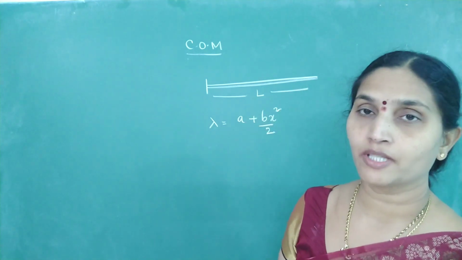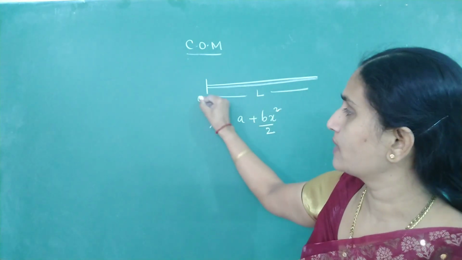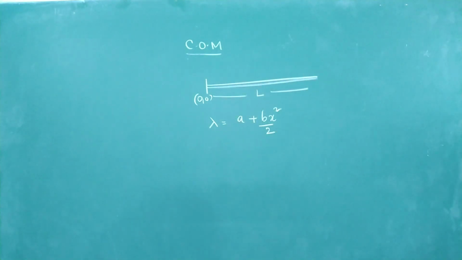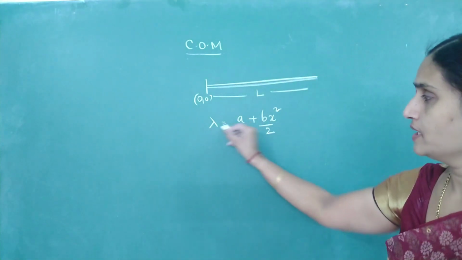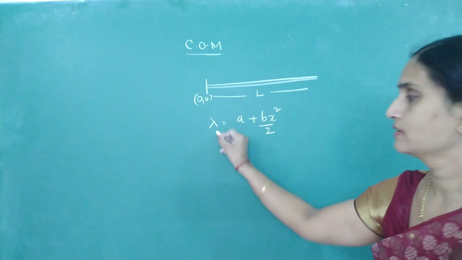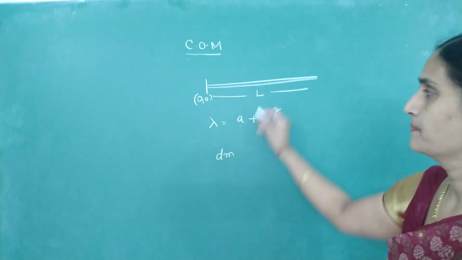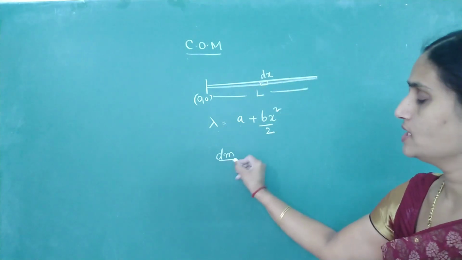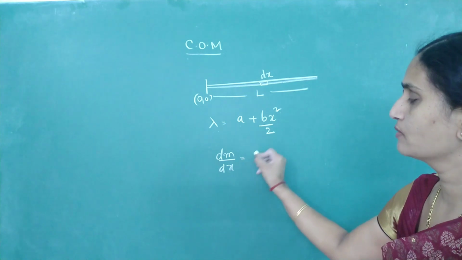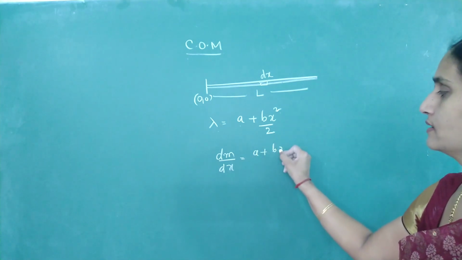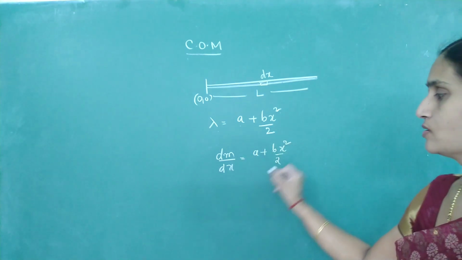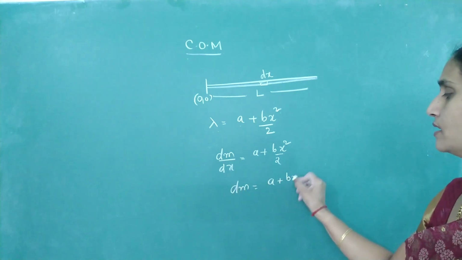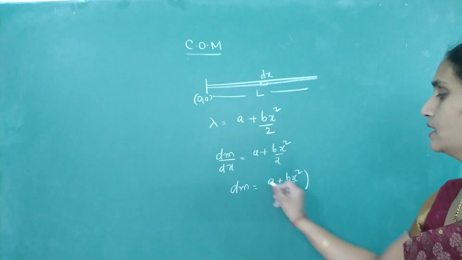Since it's a one-dimensional body, for this object, locate the center of mass from 0, 0. So now to locate the center of mass, I'll be using integration. Since lambda is A plus bx square by 2, we know lambda is mass per unit length. So if you take a small element of length dx, one dimensional, lambda is dm by dx. What is it equal to? A plus bx square by 2, or dm is equal to A plus bx square by 2 into dx.